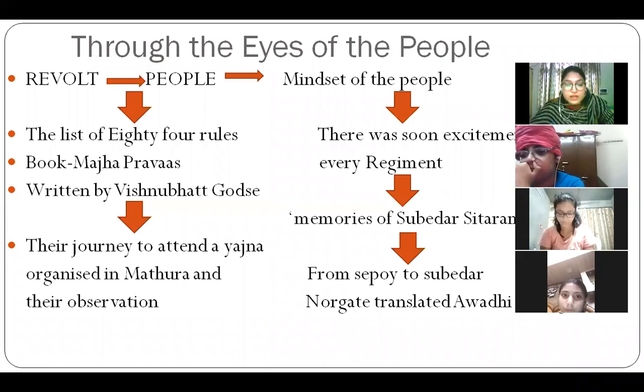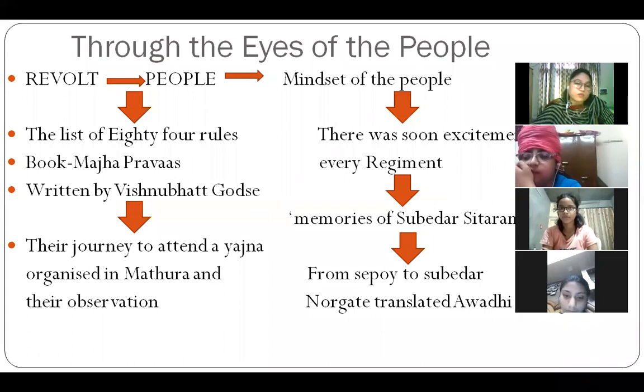So the fire of the Revolt of 1857 ignited in Meerut, it started from Meerut. That list of 84 rules was the main agenda. They said you have to follow them, but the kings refused.